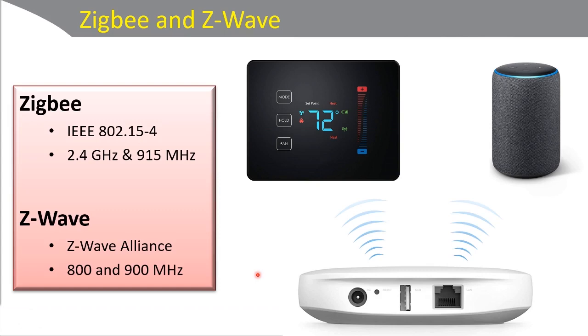So that's a little bit about Zigbee and Z Wave wireless protocols for connecting home automation products and appliances and voice activated assistants and so on. And so that's it for this video.